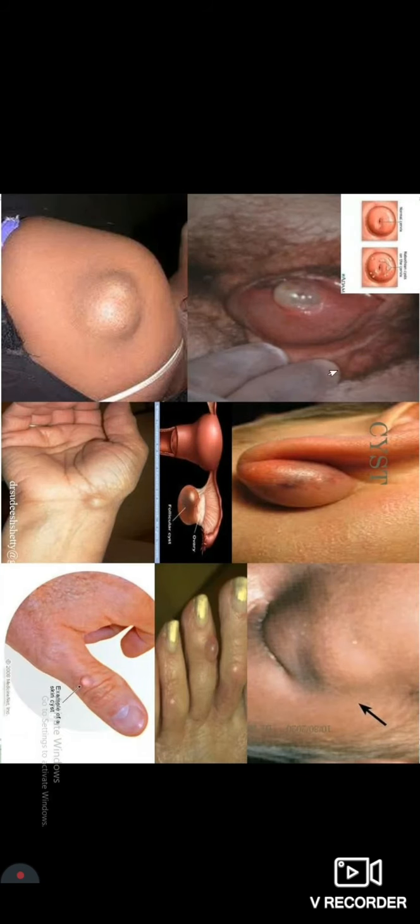This is a cyst. A cyst can also get secondarily infected, which is very common. This is a very common presentation of a cyst. This is called a canthal cyst, which is usually a congenital form of cyst. This is usually found in children also.